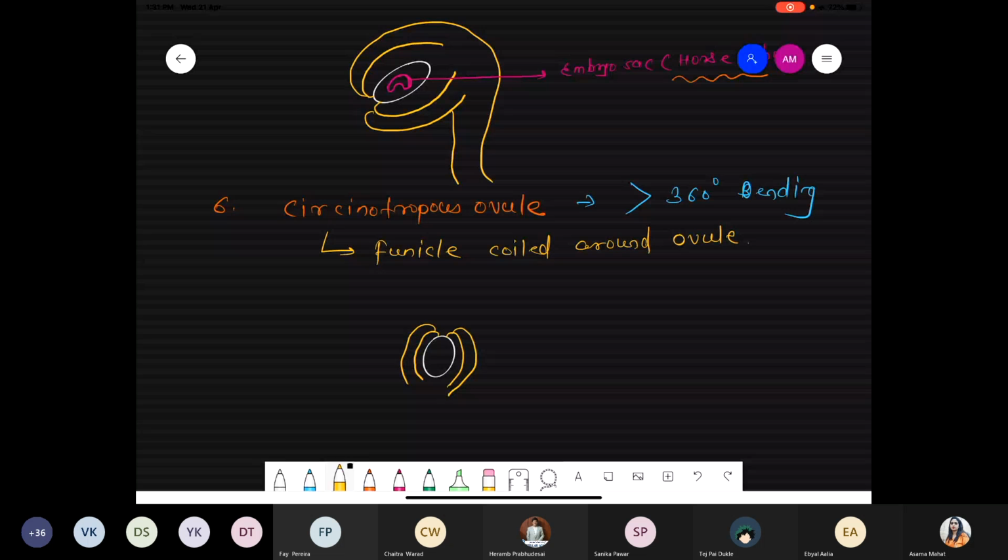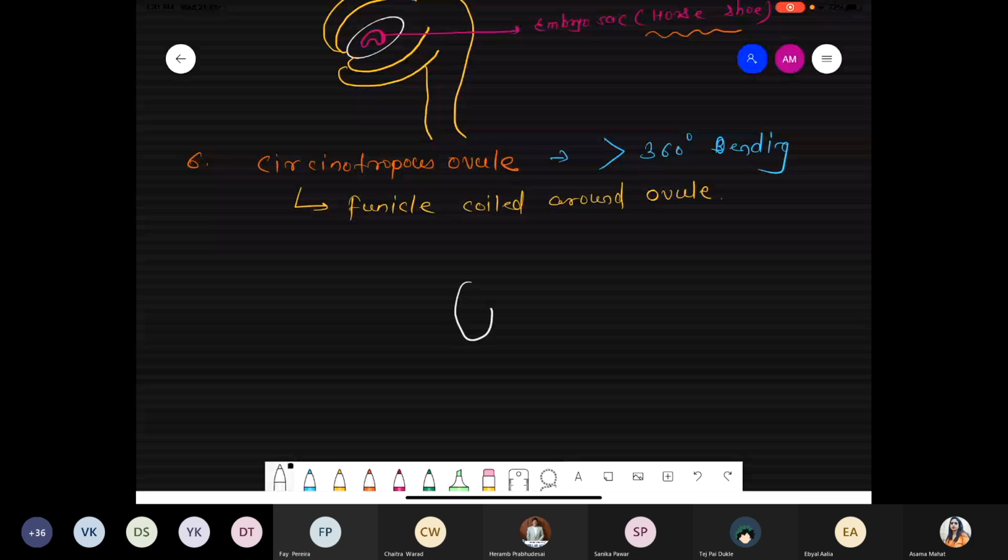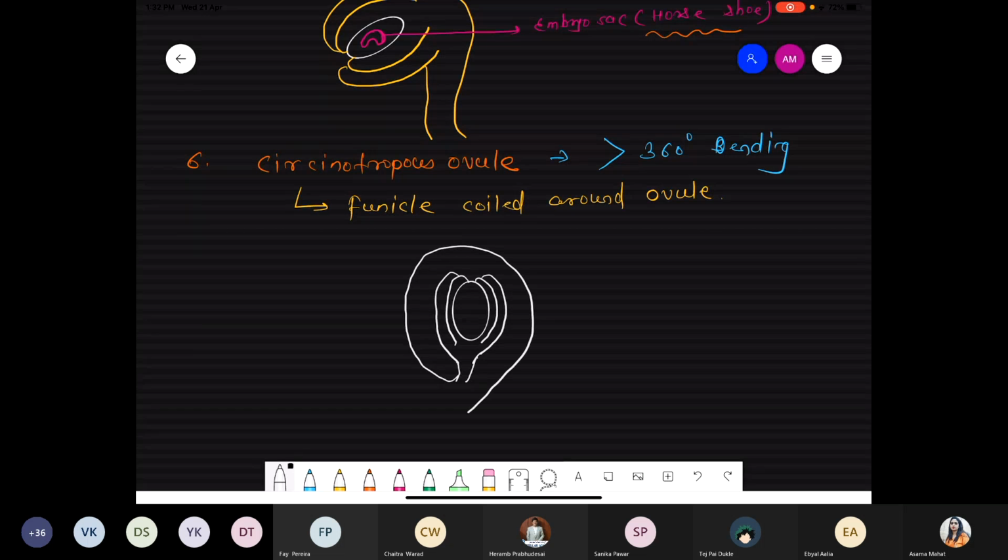This is the funicle, and that funicle gets coiled around this entire ovule structure.